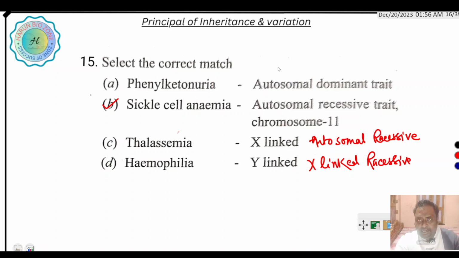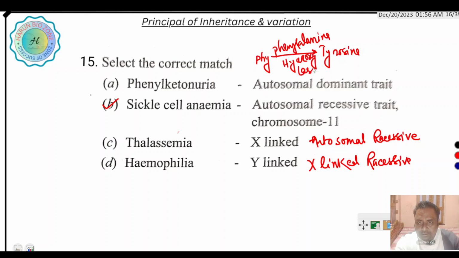one enzyme, phenylalanine hydroxylase, converts phenylalanine into tyrosine. If this enzyme is mutated, then tyrosine is not produced.